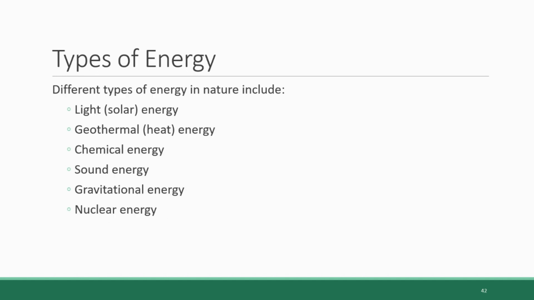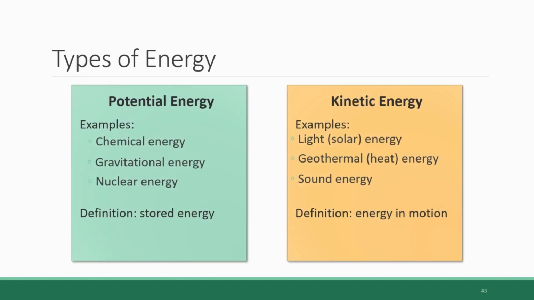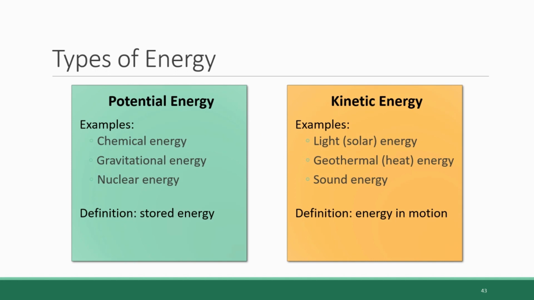Well, there are, of course, many different sources of energy in the natural world, including light, or in other words, solar energy, geothermal heat energy, chemical energy, sound energy, gravitational energy, nuclear energy, and all of these different types of energy can be divided into two major categories, which are potential energy and kinetic energy. Potential energy is energy that is stored, while kinetic energy is energy that is actively in motion.